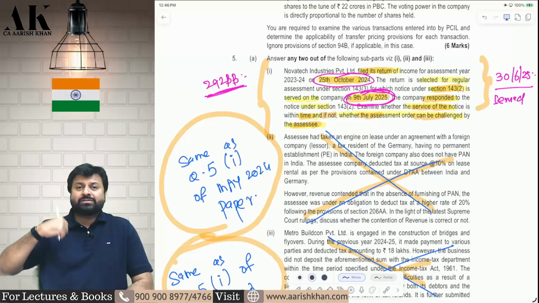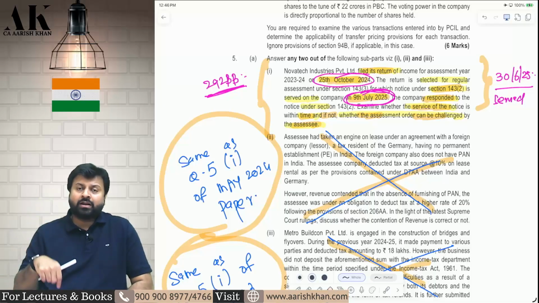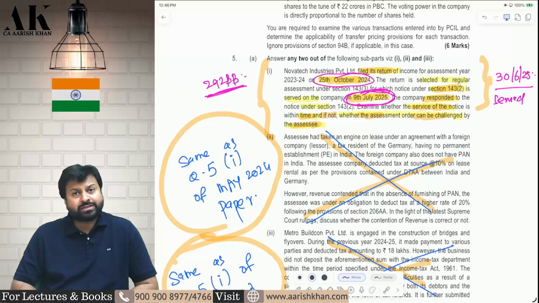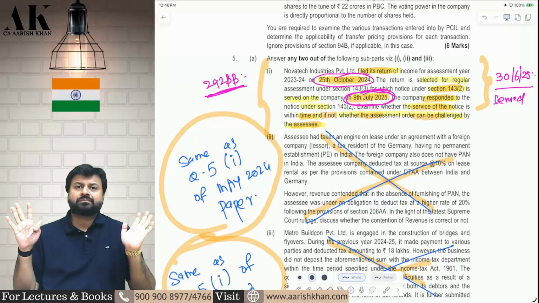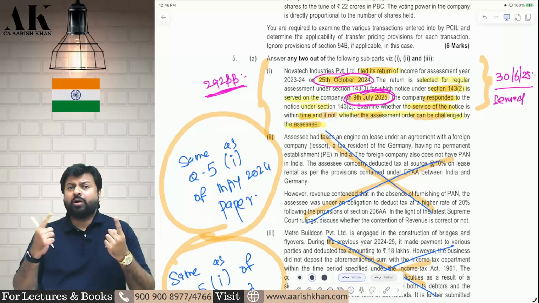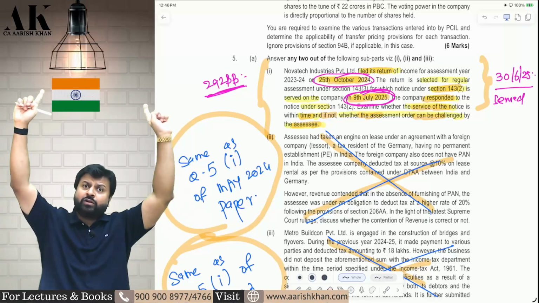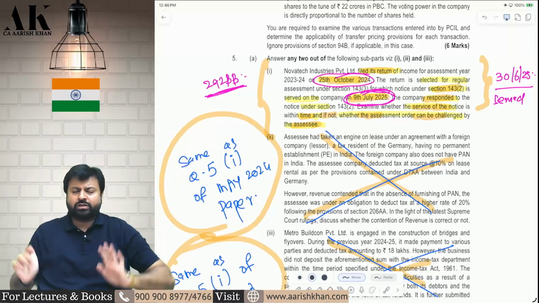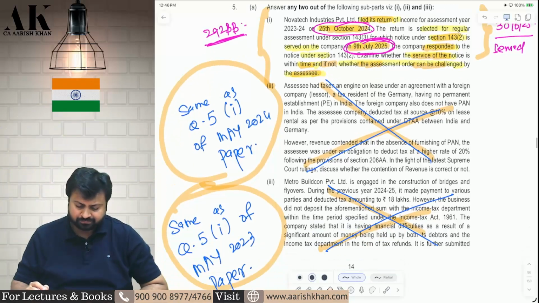Remember, if a notice comes late or if a notice comes improper, you should challenge that. If you challenge that, nobody will raise any question. But if you don't challenge, if you cooperate in the assessment and if you let the assessment order get passed, after that if you raise any question, it is deemed to be valid notice. I hope it is clear to all of you.